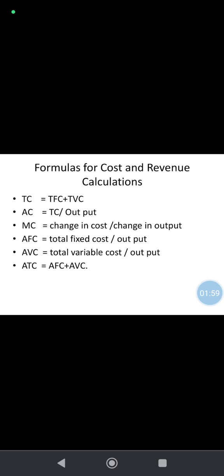Marginal cost is nothing but an additional cost incurred for an additional unit of product produced. So we can calculate marginal cost through change in cost divided by change in output.